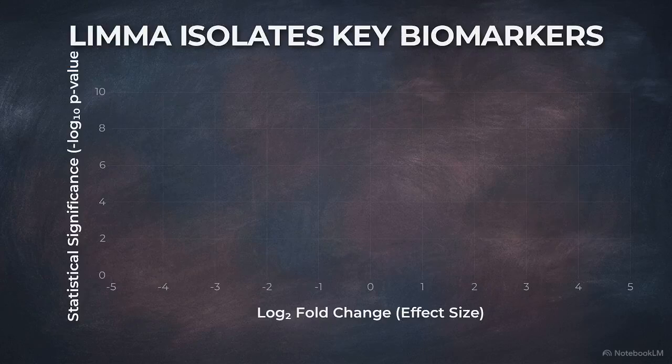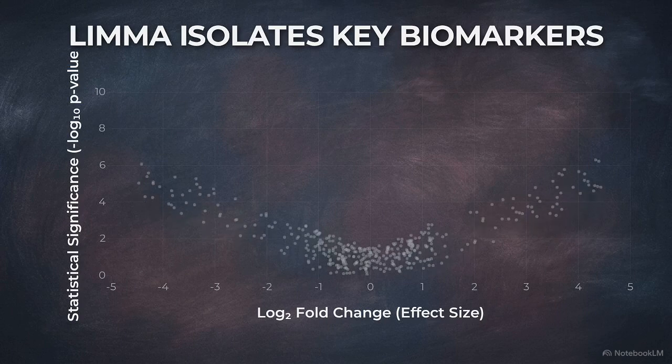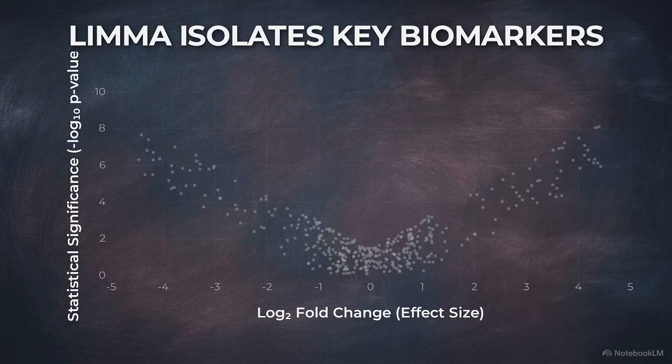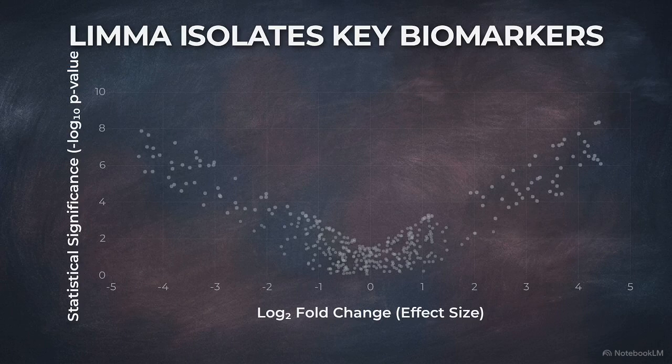The x-axis tracks log-fold change, the y-axis tracks statistical significance. Points pushed high and wide are the strongest biomarker candidates. Threshold lines drop in at plus and minus 1, cornering significant genes into the top quadrants.